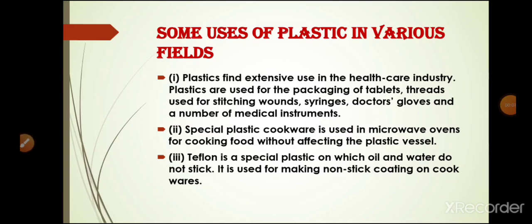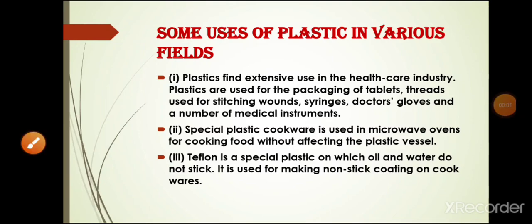Now our next topic is some uses of plastic in various fields. Plastic is extensively used in the healthcare industry. For example, it is used for packaging of tablets. It is used for the thread for stitching wounds, syringes, doctor gloves, and many other medical instruments made of plastic. You have also seen the vessels of a microwave oven, which are made of plastic.